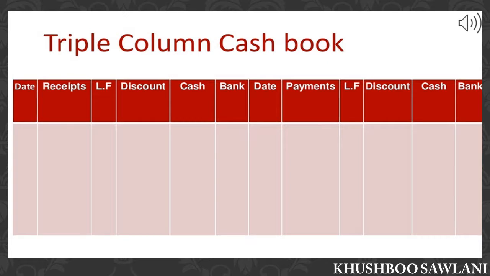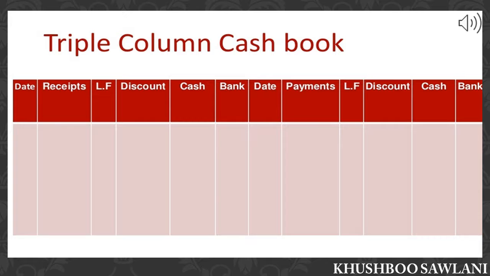Here is a format showing the triple columnar cash book, which includes date, receipt, LF, discount, cash and bank on the debit side, and the same on the credit side: date, payment, LF, discount, cash and bank. Points to be considered at the time of preparing the cash book: opening balance of cash and bank balance are recorded on the debit side, that is the receipt side of the cash book, as balance brought forward, whereas the bank overdraft is recorded on the credit side, that is the payment side of the cash book, as balance brought forward in the bank column.